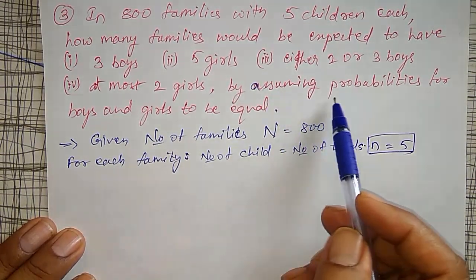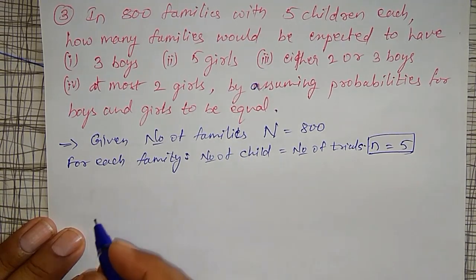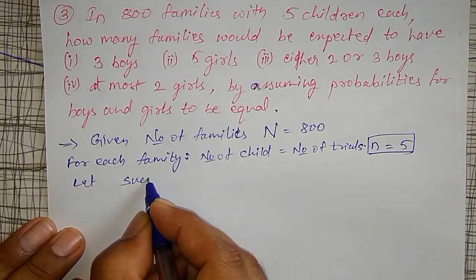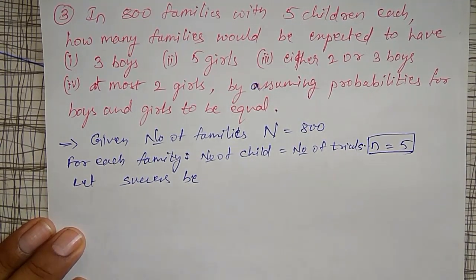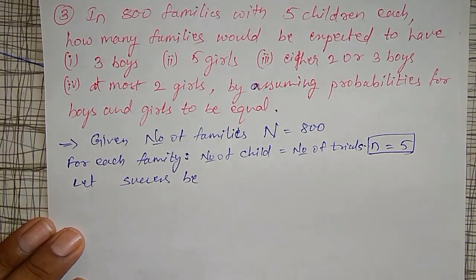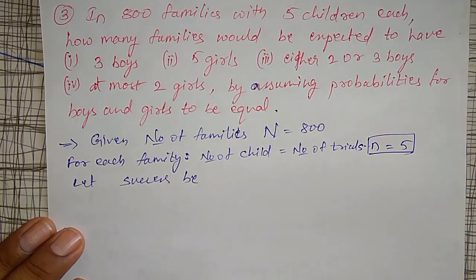Assuming the probability for boys and girls is equal, now I have to define a success. I have to find 3 boys, 5 girls, like that. For one trial out of 5 trials, it may be a boy baby or a girl baby.